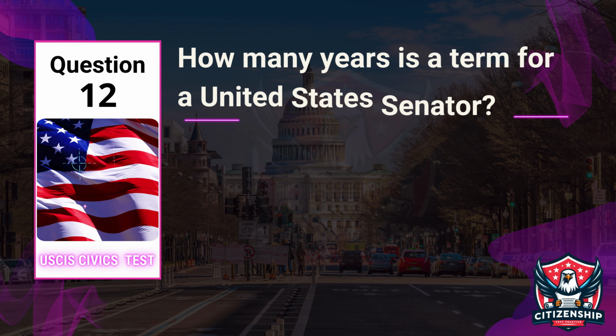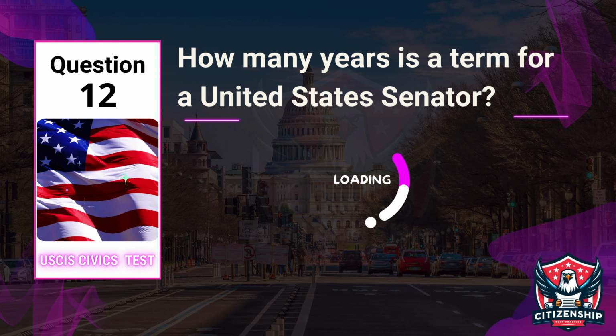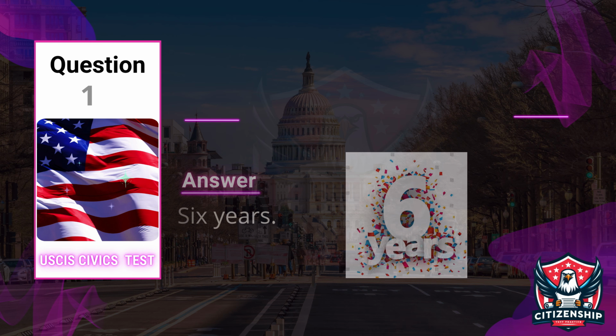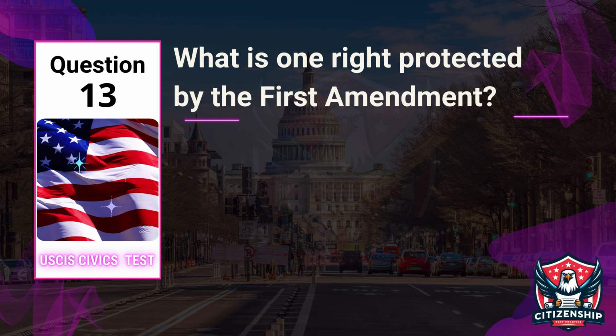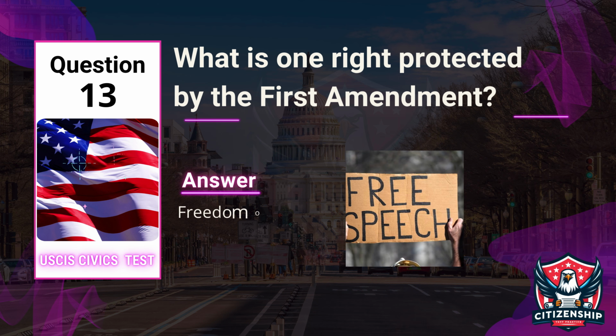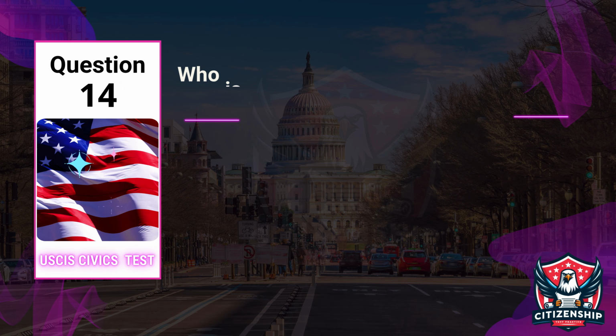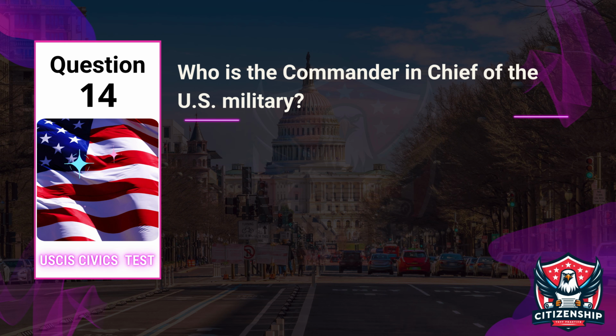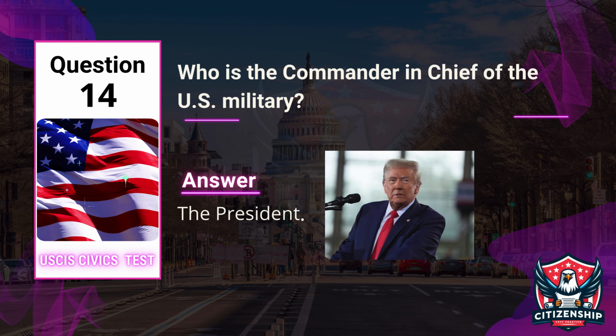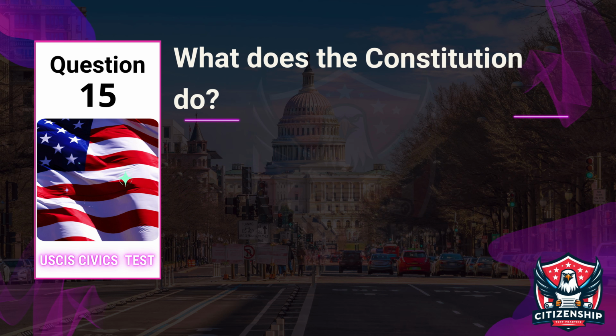Question 12. Officer: How many years is a term for a United States Senator? Applicant: 6 years. Question 13. Officer: What is one right protected by the First Amendment? Applicant: Freedom of speech. Question 14. Officer: Who is the Commander-in-Chief of the U.S. military? Applicant: The President.